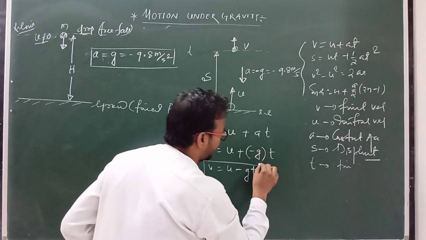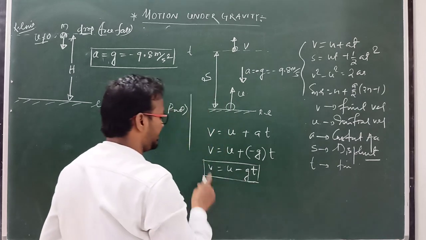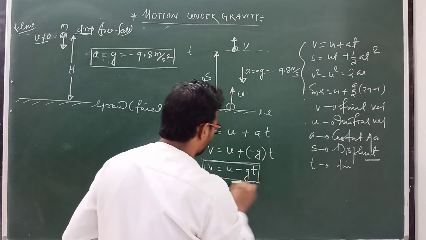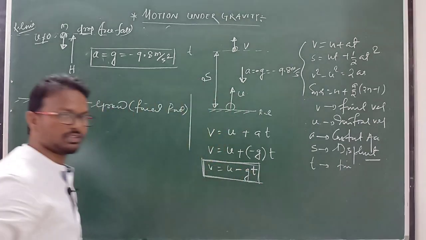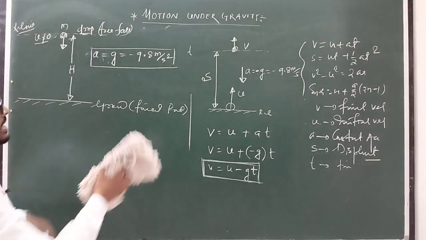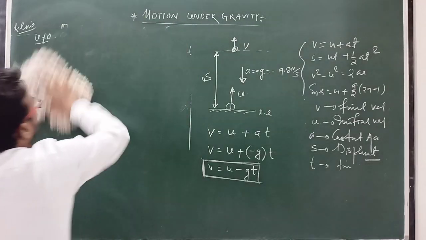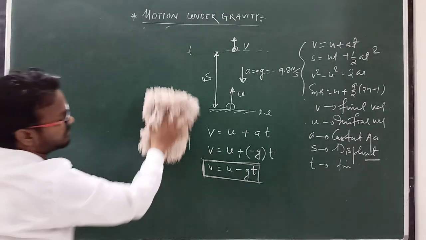This is known as motion under gravity or the equation of motion in the vertical direction. This is the first equation. Clear? This is the free fall case. You have to remember this case, which is convenient for you.